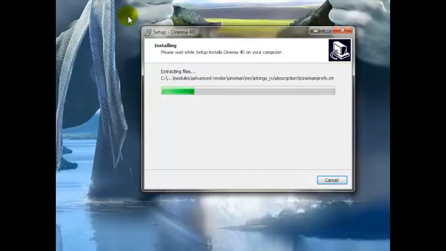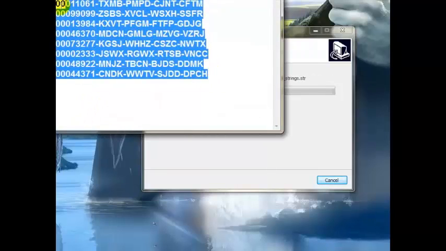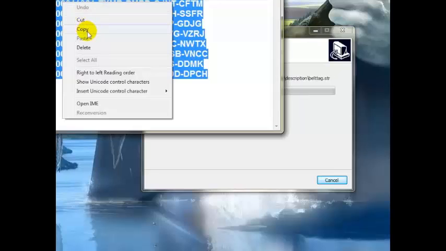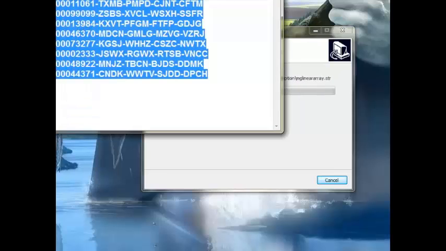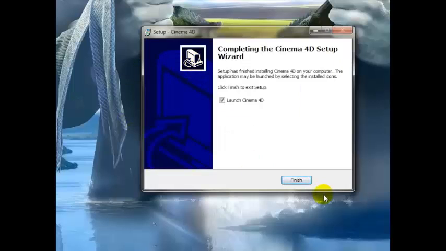And also, there's a file named Cinema 4D CDK something. Okay, we're gonna open this and we're gonna copy paste them. Okay, we're gonna wait for this sometime, so I'm gonna pause it and we're gonna come back again. Sorry guys for this, but ciao. Okay guys, it's getting finished, and now it's finished.